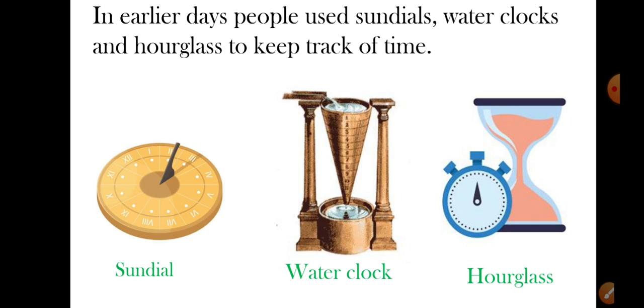The sundial used to tell the time according to the position of the sun. They used to keep it, and looking at the shadow that fell, they used to tell the time. Then the water clock: you can see this vertical tube type, cone type actually, and in that water flows, and the moment the water is finished, they used to count how much time the water had flowed. This was the technique they used to tell time.